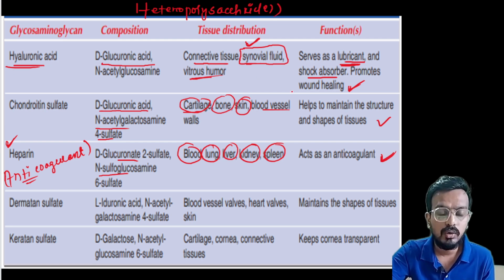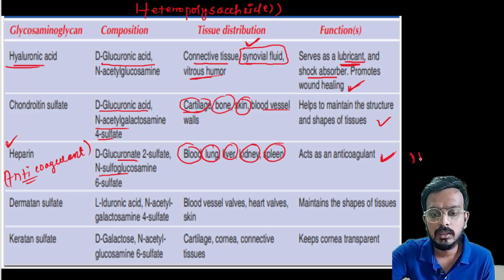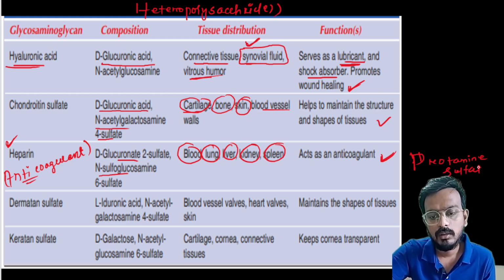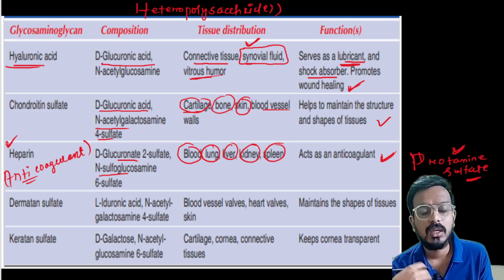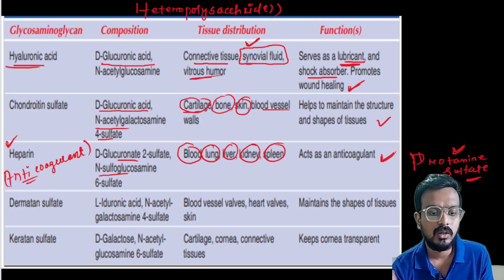So what is the antidote of heparin? If a question is asked, the antidote of heparin poisoning is protamine sulfate. Remember. So the antidote for heparin poisoning is protamine sulfate. Okay, if there is an overdose of heparin, you can give an injection of protamine sulfate.